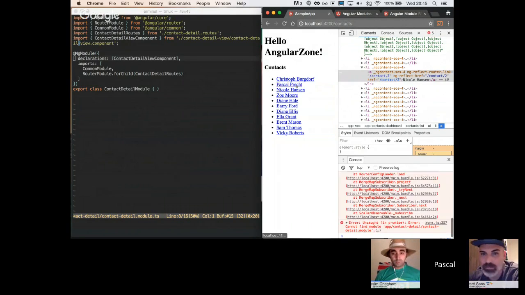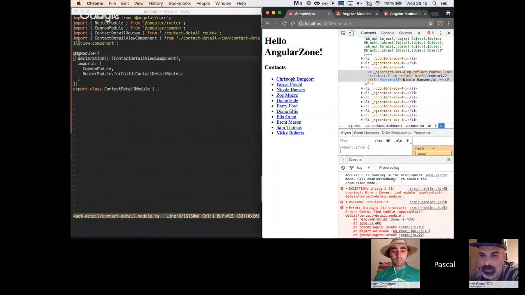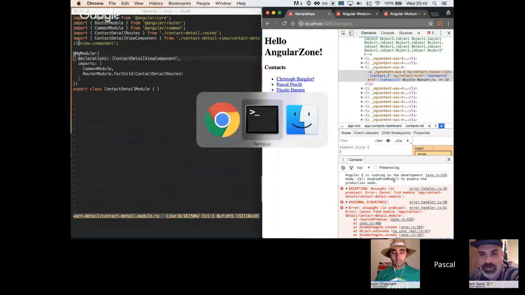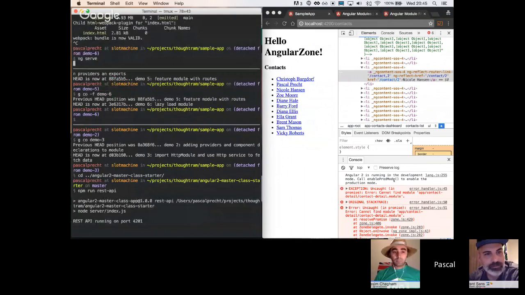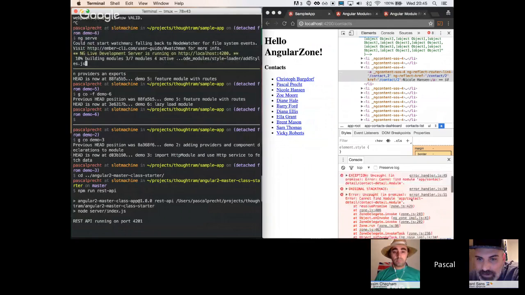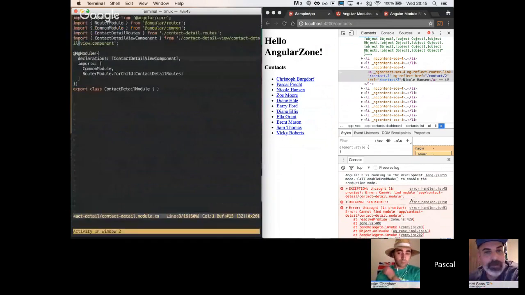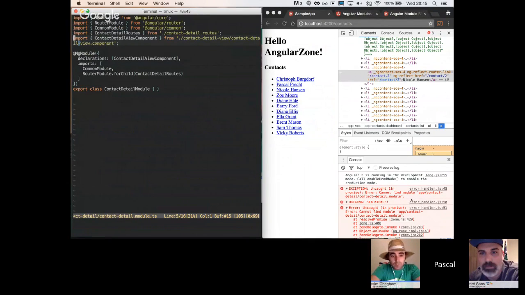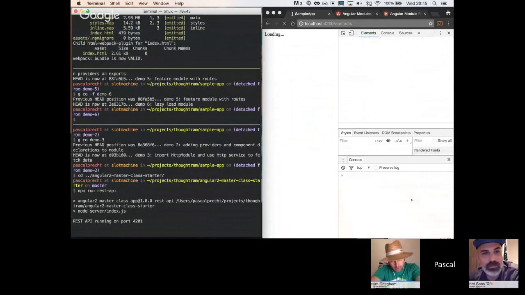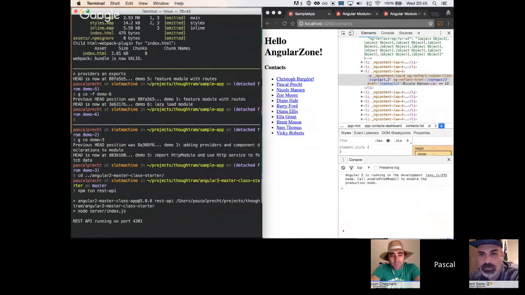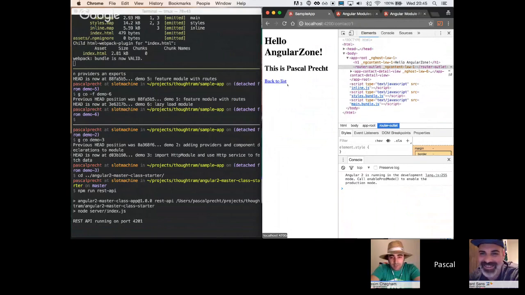Boom. Oh, we get an error. Can't find module. That's not cool. So the path or something. Let me see. Okay, let's see the path. I'll rerun it. Probably it's details, or well, I do that error all the time. Well, actually, Pascal, last time I tried to do lazy loading with modules using the current version of the CLI, it didn't work. Well, it worked for me before this call. So let me see. Now I see it works. So I needed to rerun the Angular CLI.